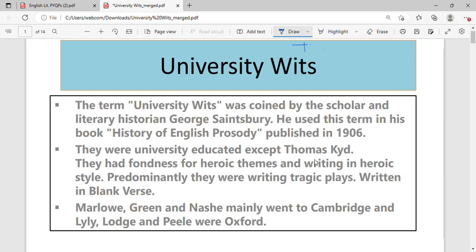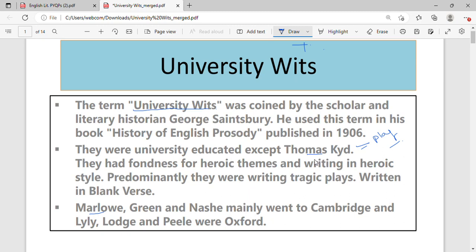Most of the time, the questions we find on the university wits are based mainly on the names of the members: how many university wits were there, and what were their names. The next type of question is on the plays and their works. And the most famous playwrights among the university wits are Thomas Kidd and Christopher Marlowe.